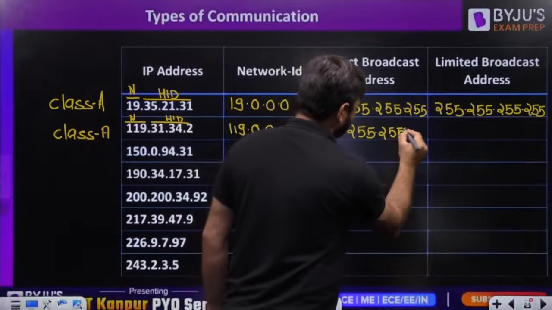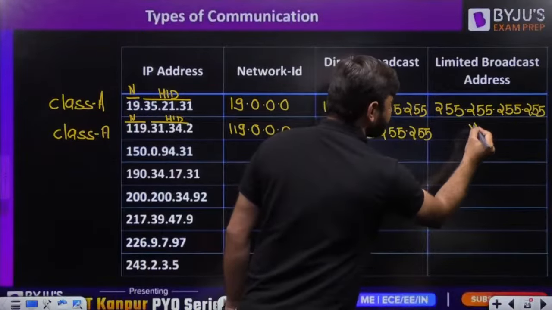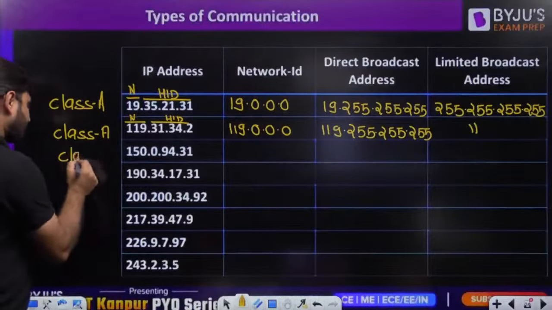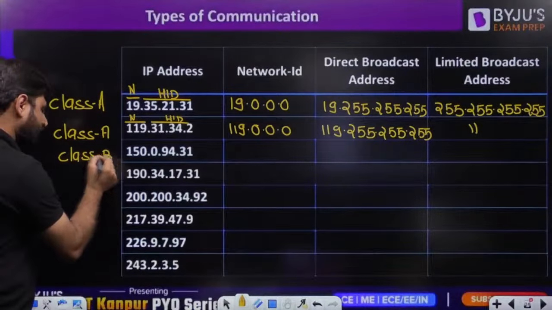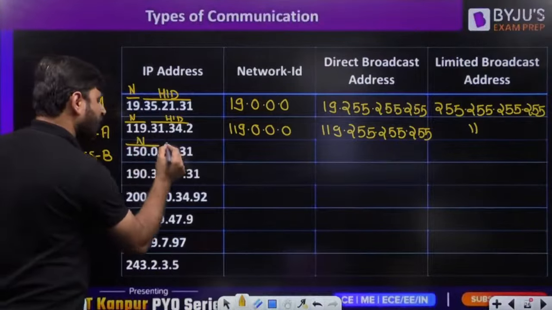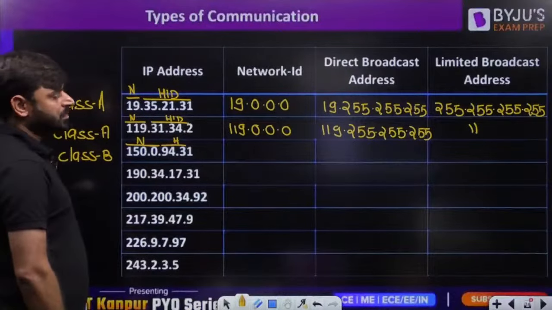119.255.255.255. What is the limited broadcast address? The limited broadcast address is the same for all. Now this is 150, which means class B. So for class B, how many bits is the network ID? 16 bits. How many bits is the host ID? 16 bits. How can we find the network ID? By putting all zeros in the host ID part.